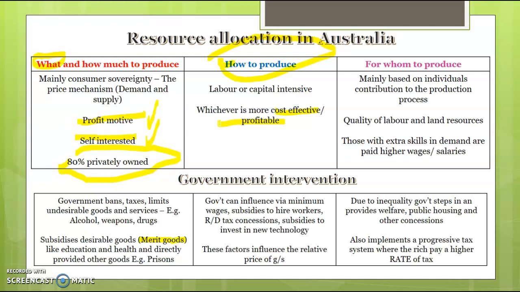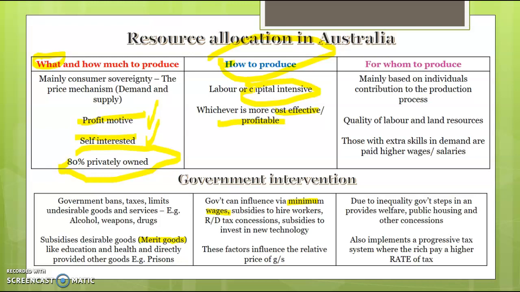So if it's cheaper to use labour, self-interested, profit-motivated producers will use labour, and vice versa. With automation and machines becoming smarter, often businesses will find they can do things cheaper and faster using machinery, and therefore they'll be using machinery in the production process. The government does influence this how to produce question, and they do that through a range of things. For example, a minimum wage. A minimum wage actually encourages firms to be more capital intensive, because a minimum wage increases firms' cost of production to hire unskilled workers or low paid workers, and therefore they may be more capital intensive.